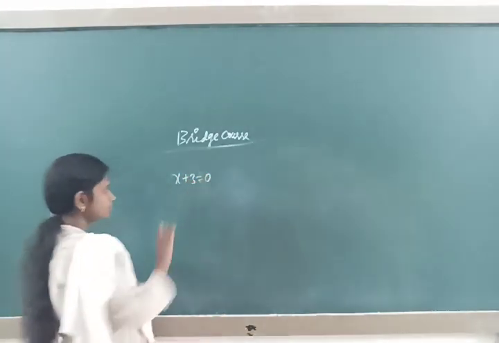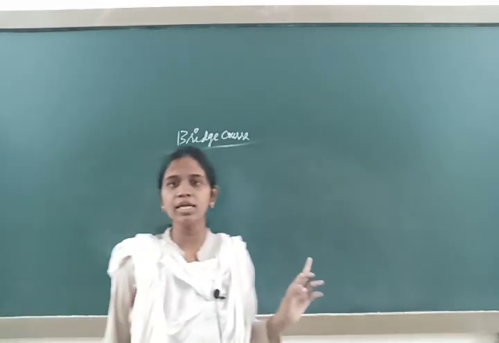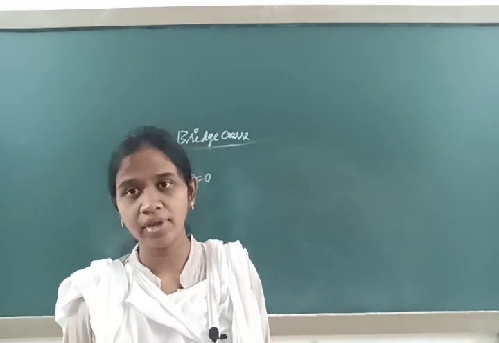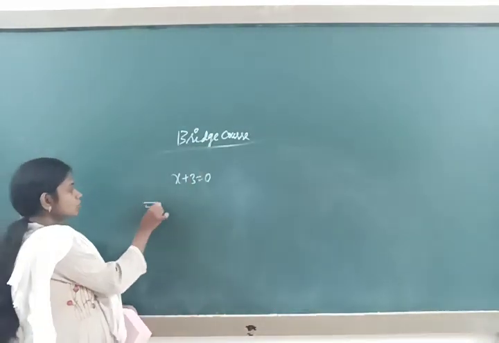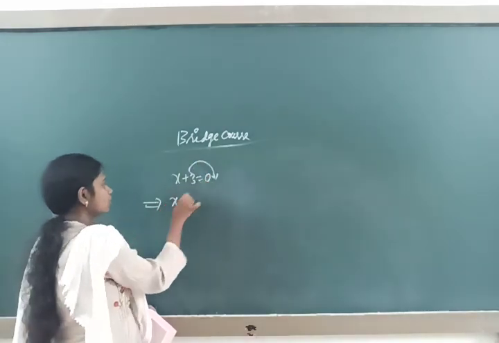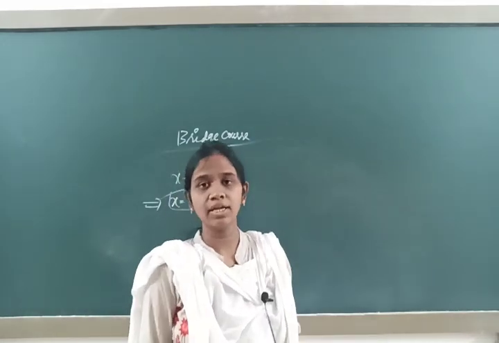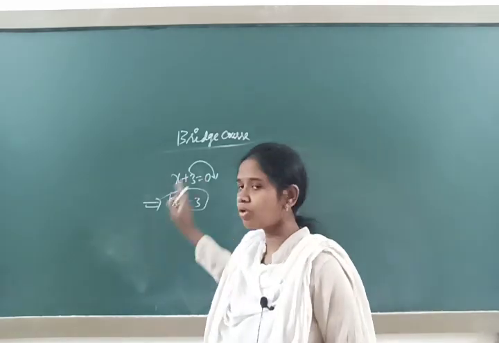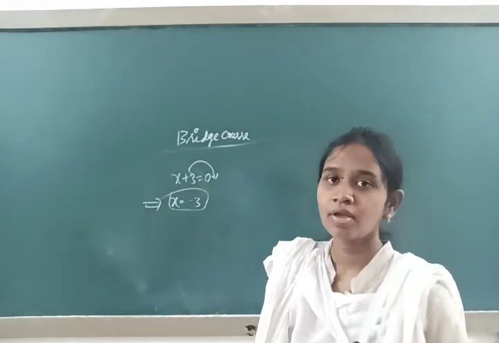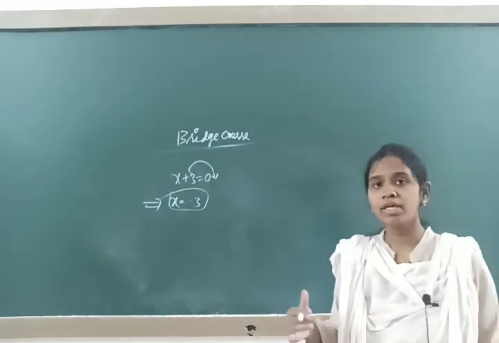Next, we all know x plus 3 is equal to 0. This equation is known as a linear equation in one variable. How to solve this one? You transfer 3 to the other side, and you get x is equal to minus 3. X is equal to minus 3 is known as the solution for the given equation.